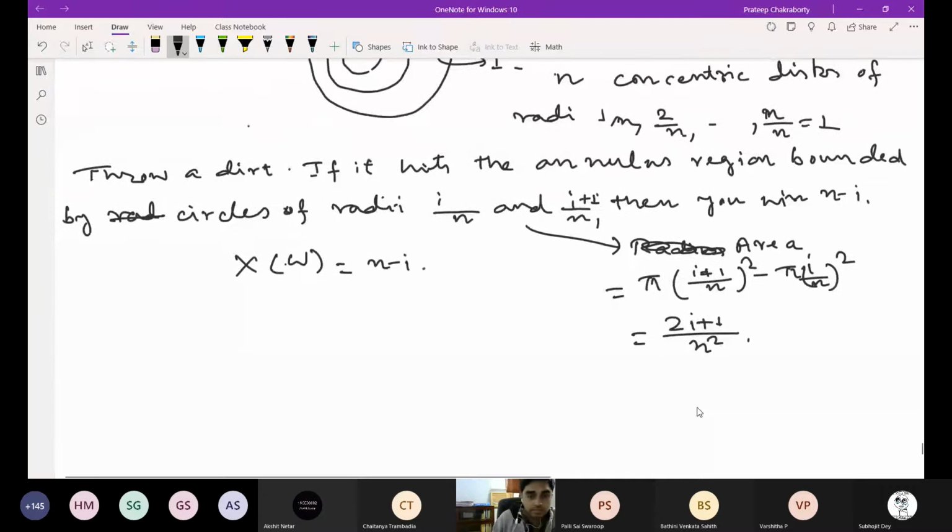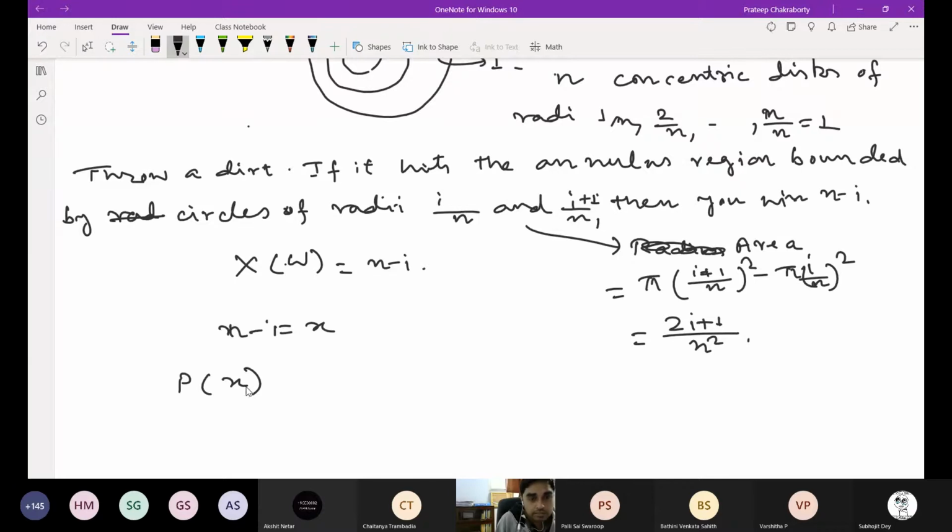So the density function: put n minus i equal to x.